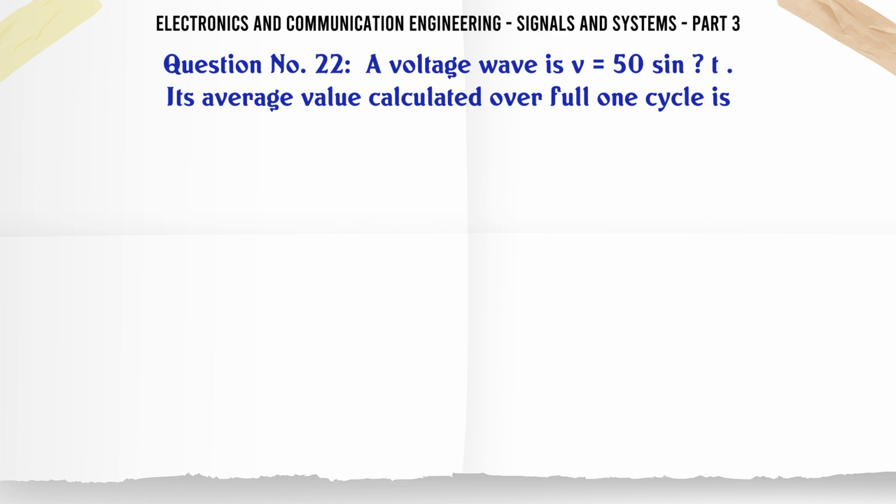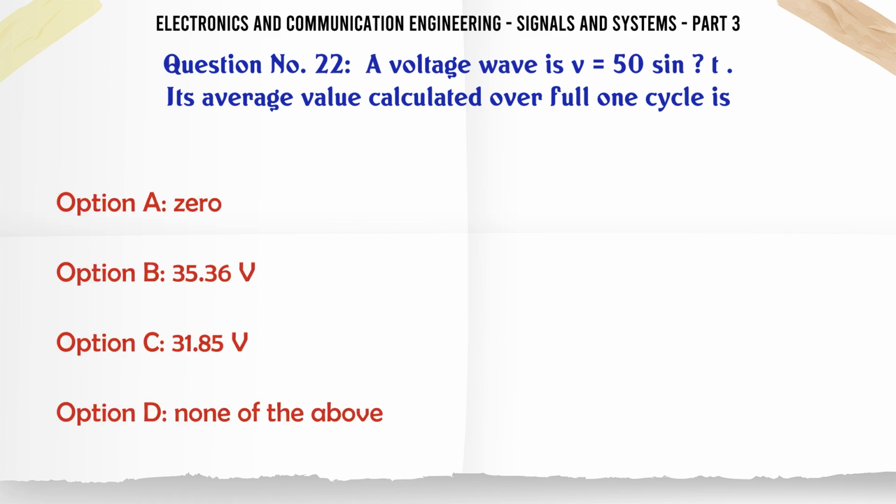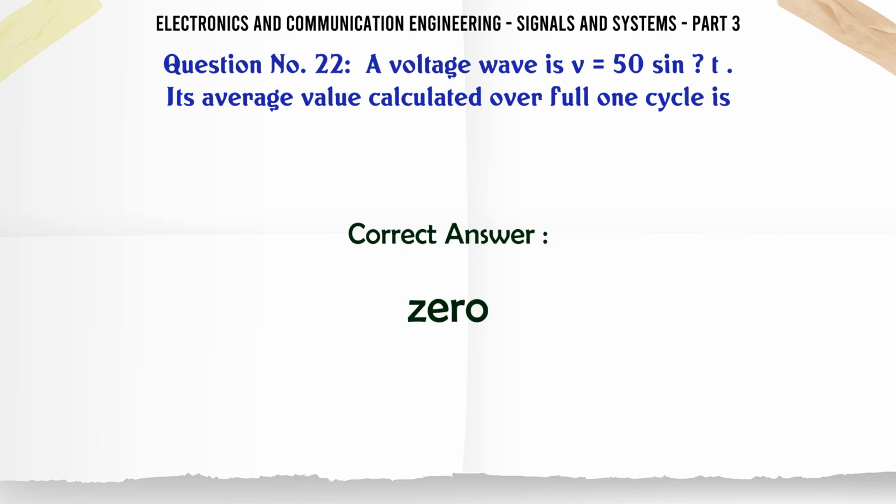A voltage wave is V = 50 sin(ωt). Its average value calculated over a full cycle is: A, 0; B, 35.36 V; C, 31.85 V; D, none of the above. The correct answer is 0.